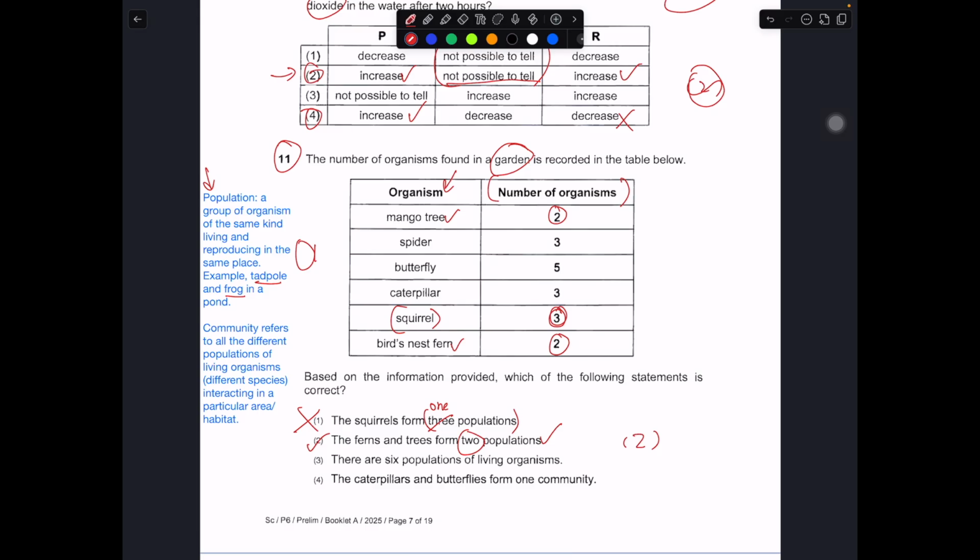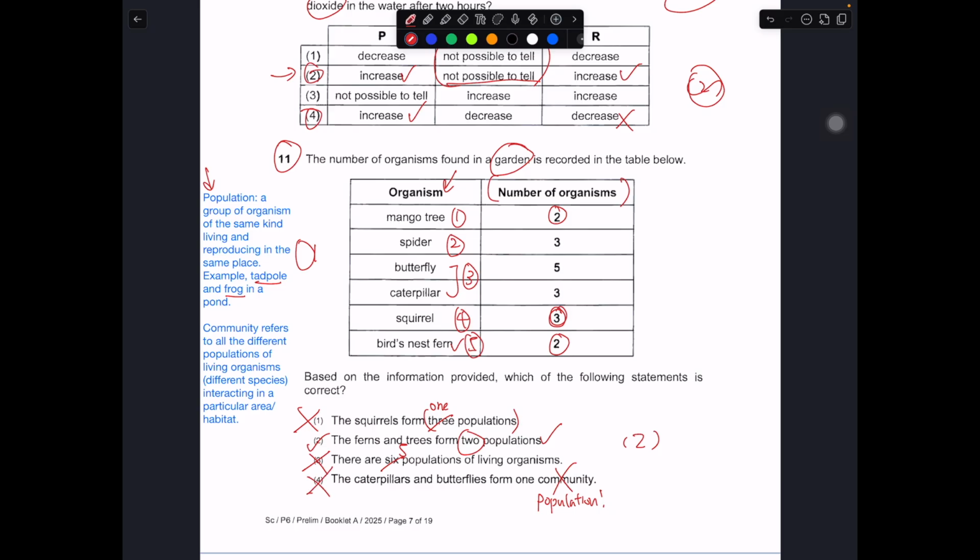So let us look at why 3 and 4 are wrong. There are 6 populations of living organisms. This is wrong. That means there must be less than 6 or more than 6. It cannot be 6. So we have 1 spider, we have 2 butterfly, caterpillar. We consider them as 1 because the young and the adult belong to the same population, just like the tadpole and the frog. So the squirrel is 1. The bird and fern are also 1. So in total you only have 5 populations. So 3 is out. The caterpillar and butterfly form one community. Wrong. The caterpillar and butterfly form one population. So this is why 4 is wrong.